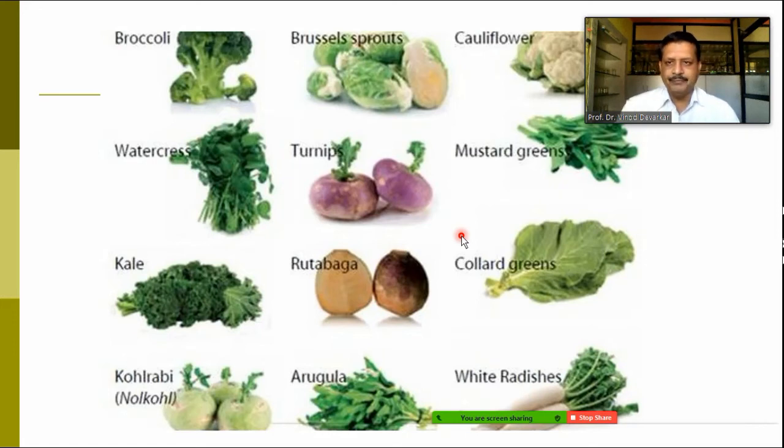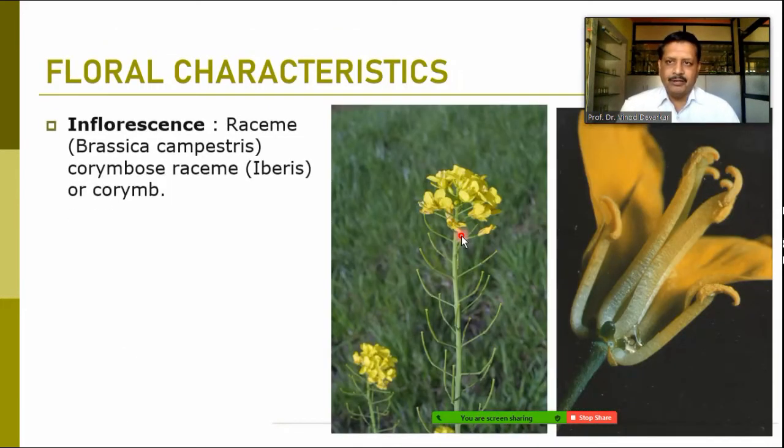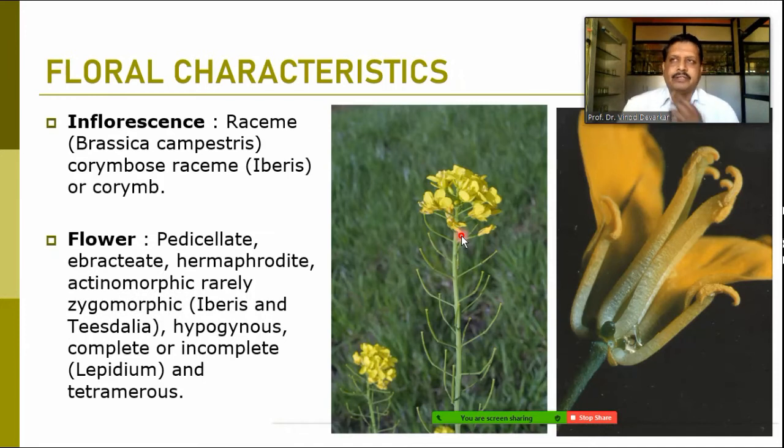When we talk about the floral characters, we have to look into the inflorescence. Inflorescences are mostly raceme, or they may be in the form of corymbose raceme, as in Iberis. But it is mostly the indeterminate type of inflorescence, that is the racemose inflorescence, observed in this family.